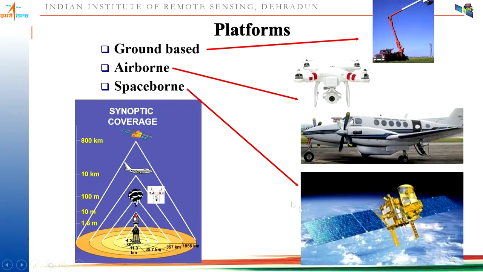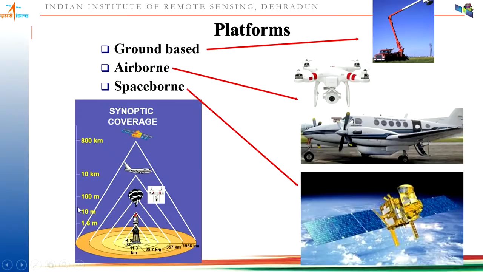Then spaceborne platforms are your satellites, which fly at an altitude of 800 kilometers when we are talking about sun synchronous satellites. So you can see that with different altitudes, how much area is acquired by the sensors on different platforms.